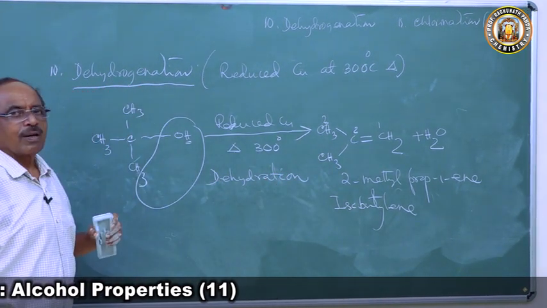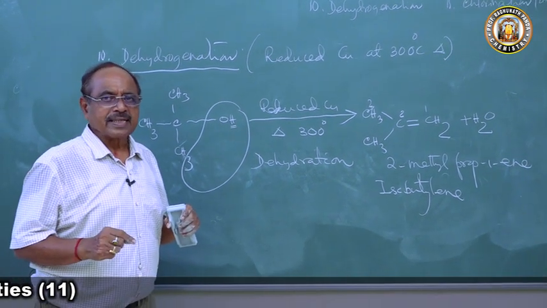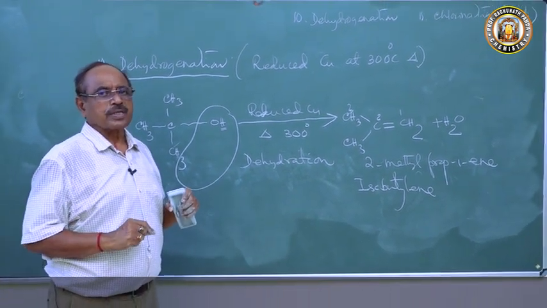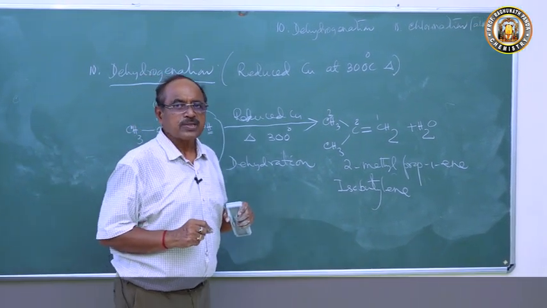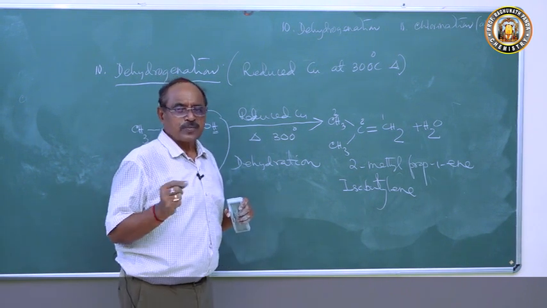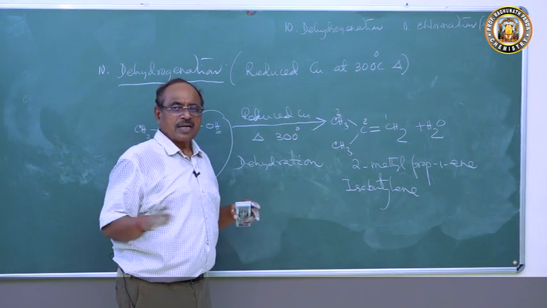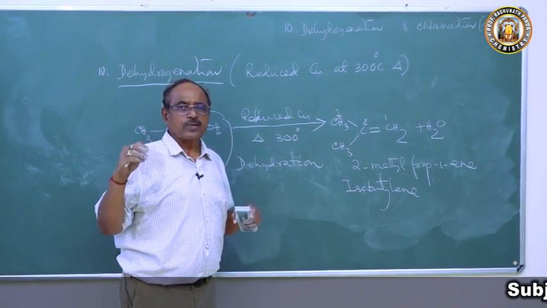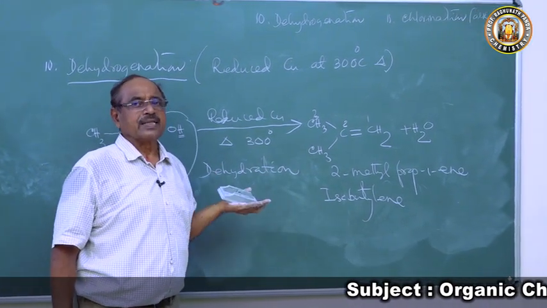Primary alcohol, when heated with reduced copper at 300 degree centigrade, undergoes dehydrogenation to produce an aldehyde. Secondary alcohol, when heated with reduced copper at 300 degree centigrade, undergoes dehydrogenation to produce a ketone. And tertiary alcohol, when heated, will not undergo dehydrogenation but undergoes dehydration to produce an alkene. It's alkene, you can say.